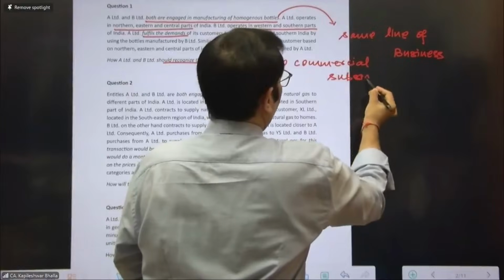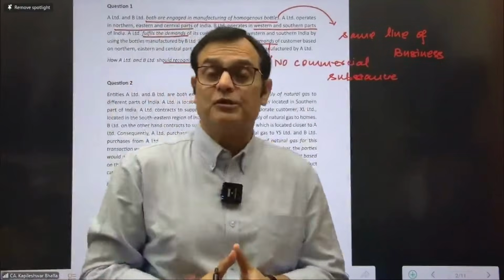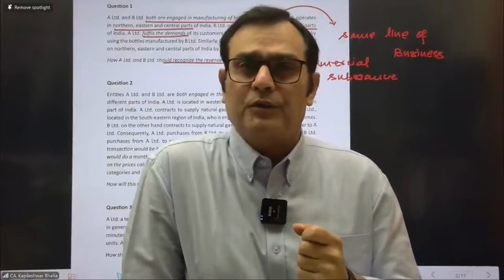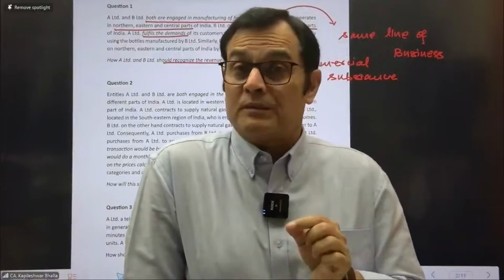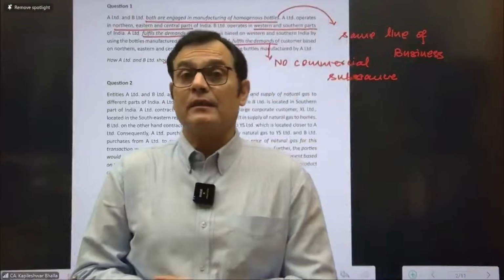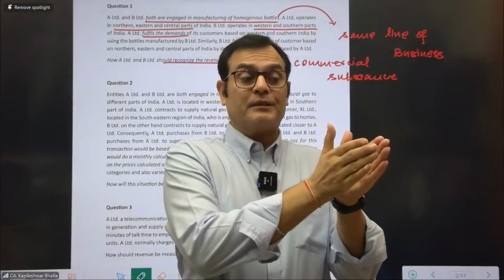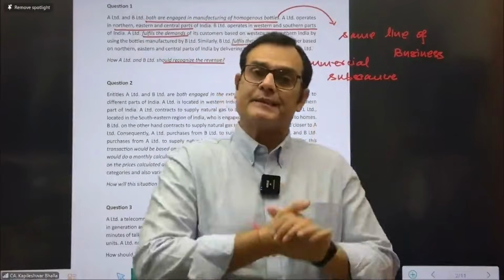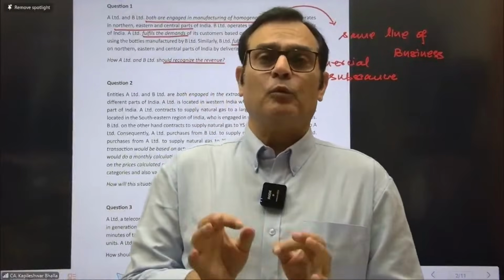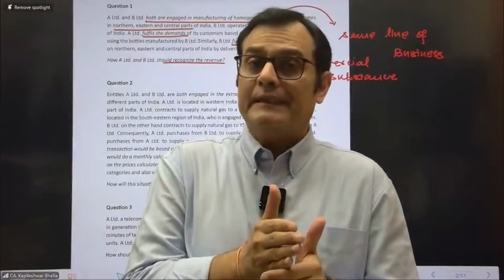Though this is a pretty simple and straightforward question, and I'm not going to spend too much time on these kinds of questions, I'll just give you a basic insight: when you write your answers in the exam, I always tell people that you should frame your answers in three stages. The first is that you should tell the examiner what the given standard states. Like, for example, in this particular case, you need to tell the examiner about the provisions contained in the standard with regard to a barter deal.